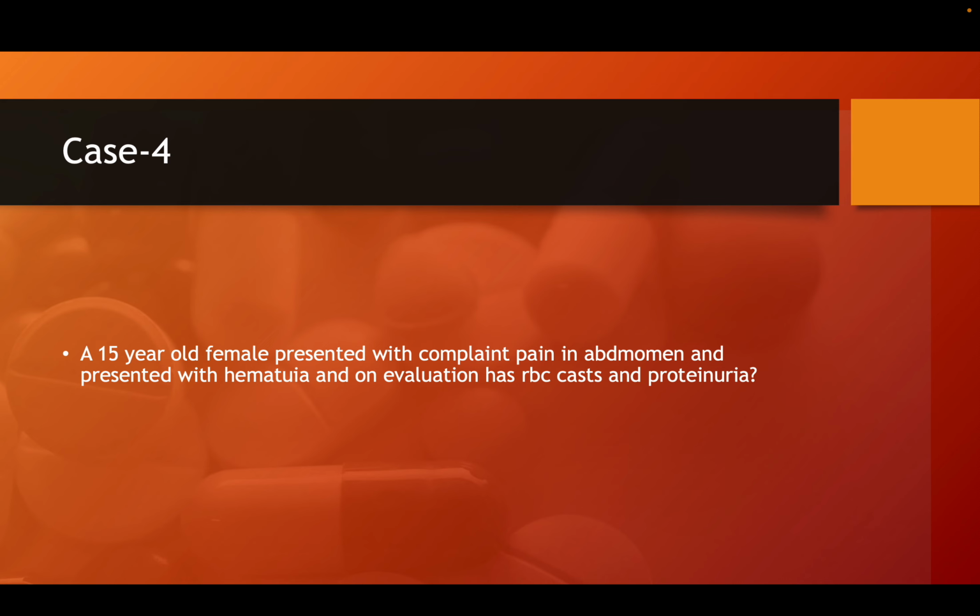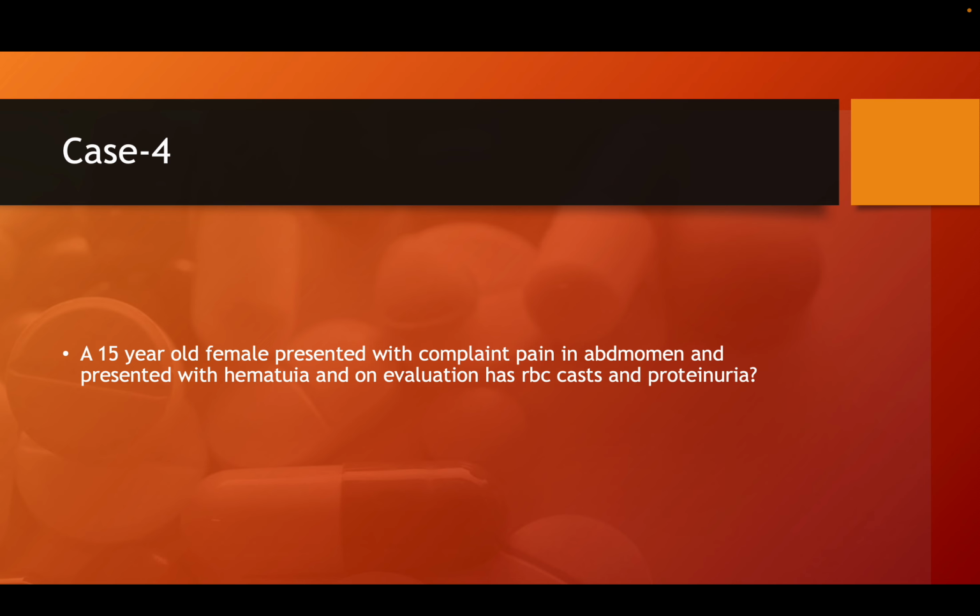Generally, if any vascular cause is there, hematuria is more significant when compared to proteinuria. So when hematuria is there, first think about any vascular cause: renal vein thrombosis, or any microangiopathic hemolytic anemia. That can be atypical HUS, or TTP, or scleroderma renal crisis, anything. In all of those conditions, first you need to think of that.